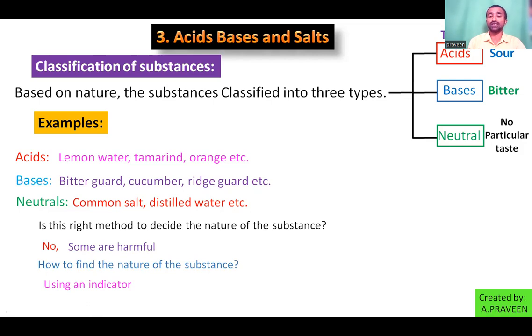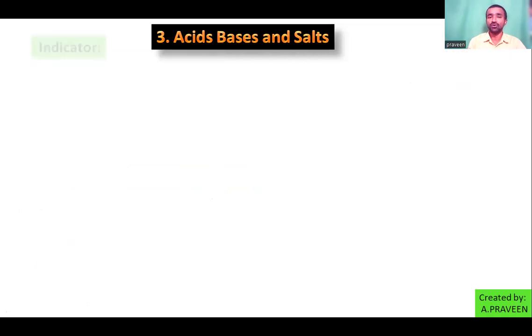So what is an indicator? Do you know what is an indicator? An indicator is nothing but it is indicating to us, giving some indications.